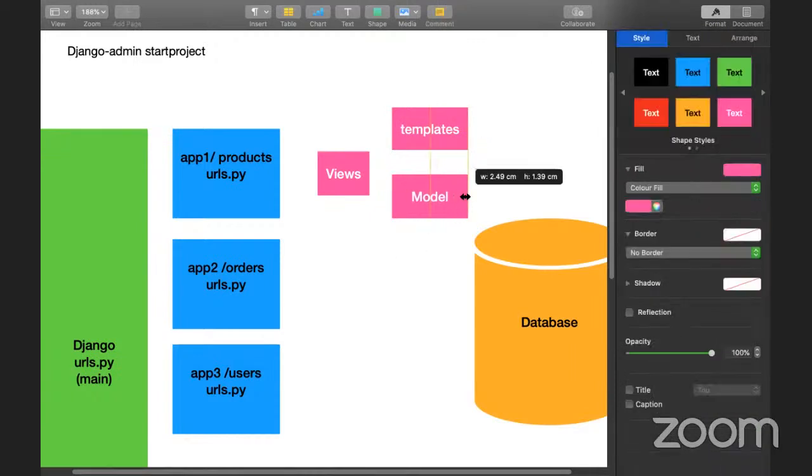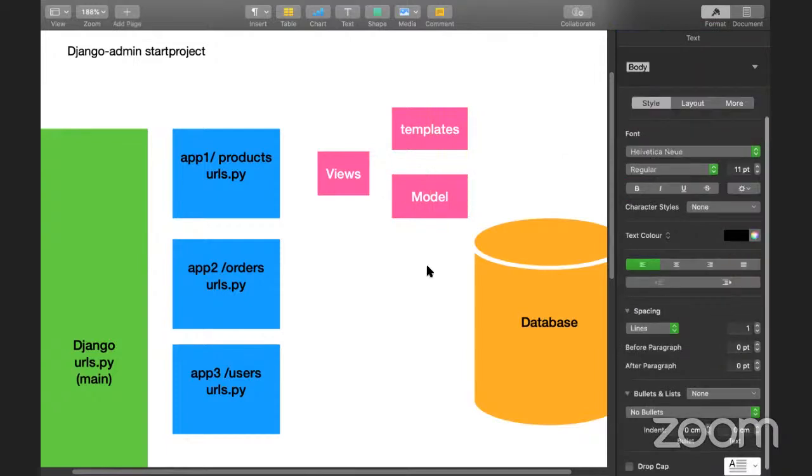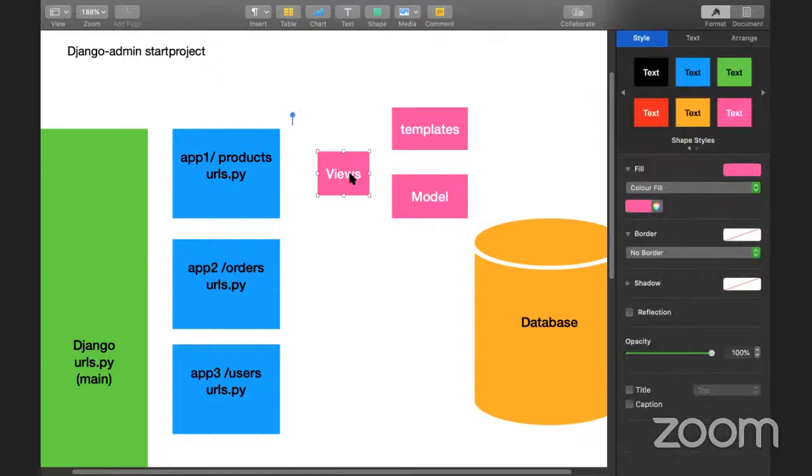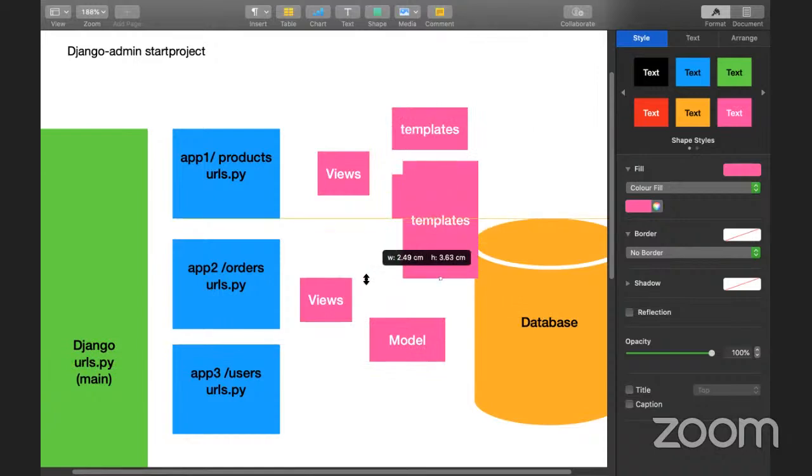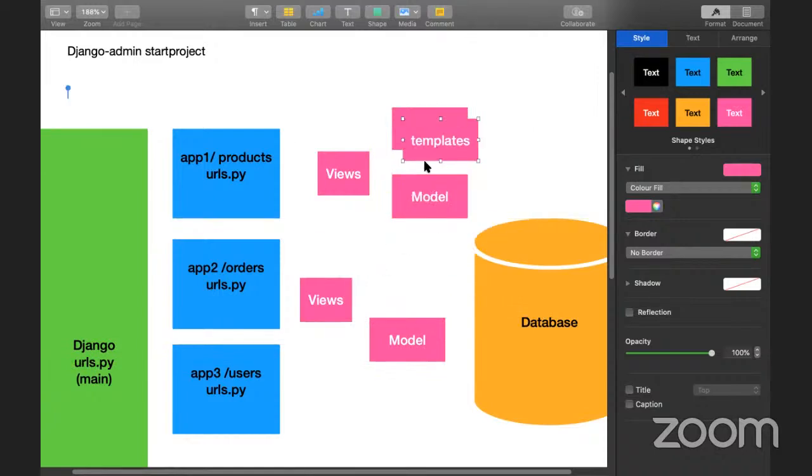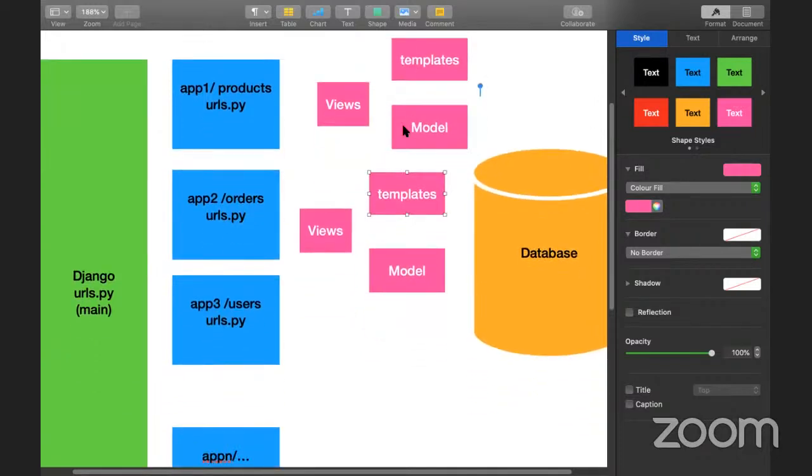So every app follows the same structure. Let me copy paste. So here also views, and here also models, and here also templates. The same thing will be repeated for every app. So this is what I said, the secret. We should know about this way to understand Django very easily. So only one database, but I am using the model view template for each app.